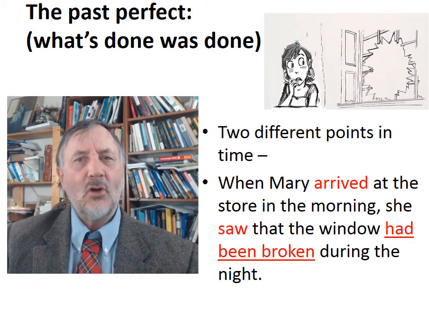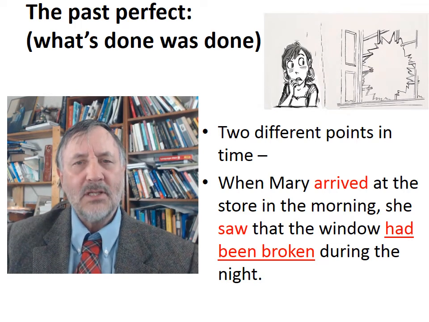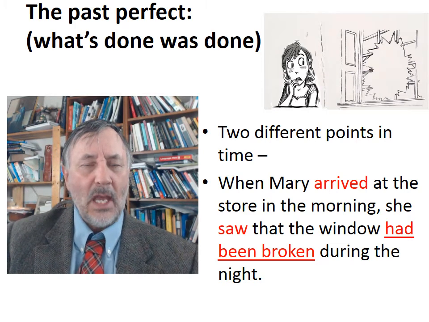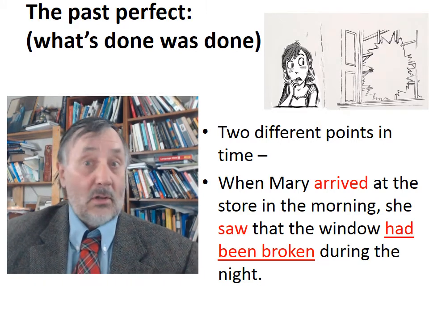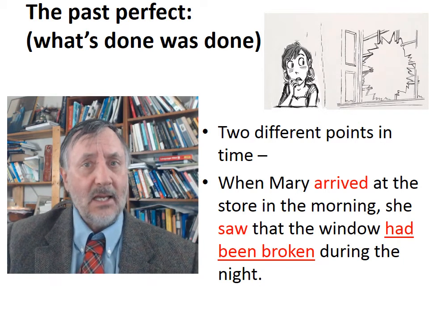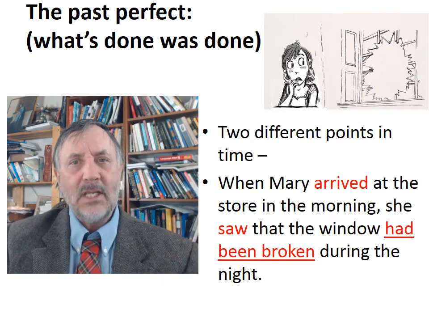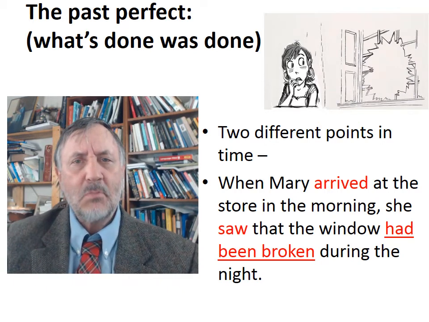Now we come to what's called the past perfect. And this is a little bit more complicated because it deals with a couple different points of time inside the same sentence. Or if you count the implied present when we're speaking, then we're talking about 3 different points in time. But let me try to walk us through it, and I'll try to explain it.